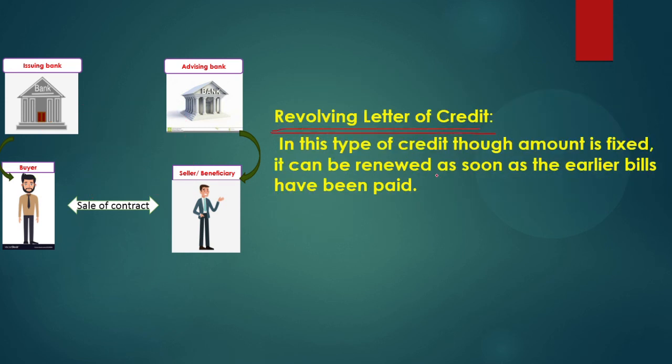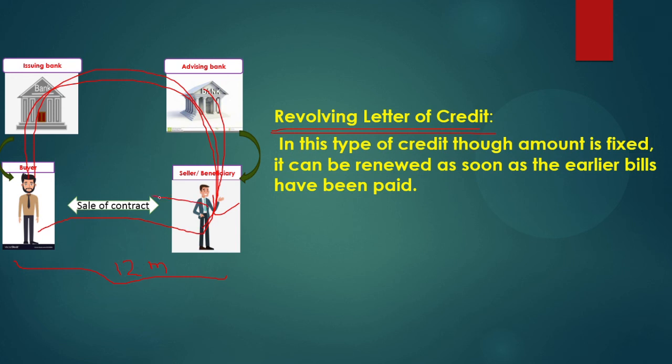Next is the revolving letter of credit. That is another type. Suppose in one year this process is happening over 12 months. What will happen here? Only one LC is made at the start of the year, or at the start of a particular financial year. After the process is over, the earlier one is paid. The LC is received, the shipment is done, the documents are received, and he gets the payment. Just after the payment is done, the second process follows under the same LC. There is no need for a second LC.